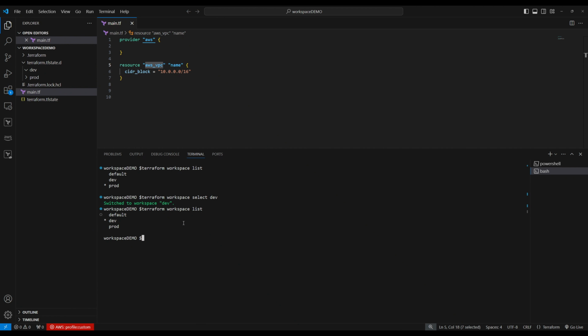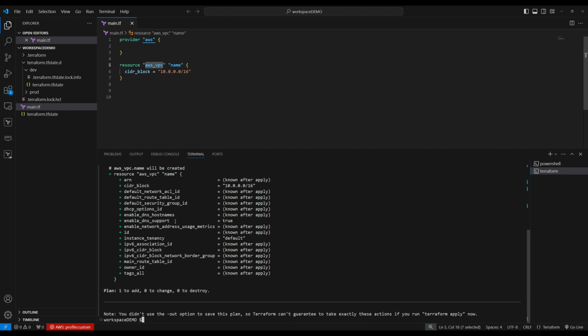So let's create a resource in this workspace. We're going to do terraform plan. We already created a resource, AWS VPC, right? So it's going to create one more because this is a different workspace. This is the dev workspace. It says one to add. Let's apply. Terraform apply --auto-approve.